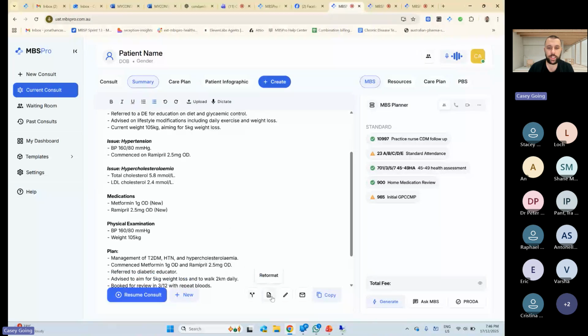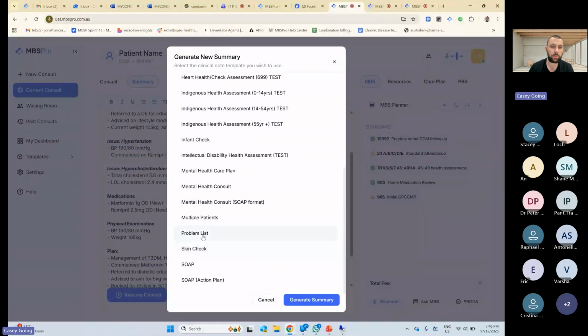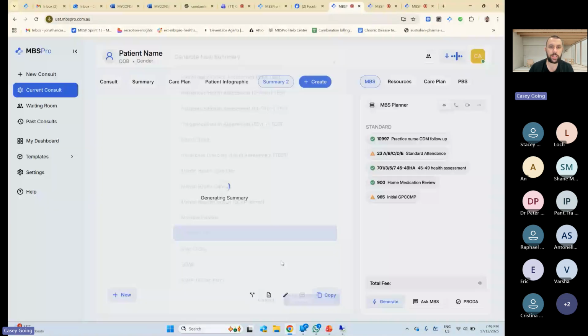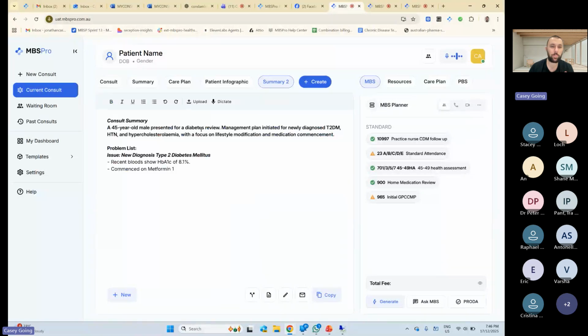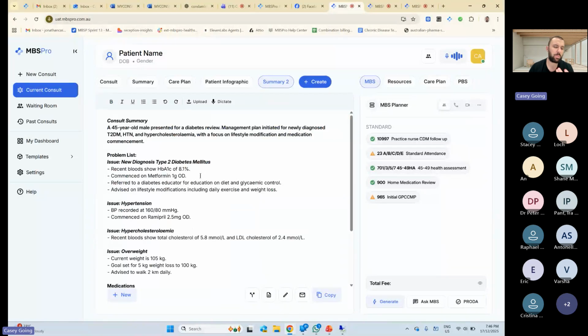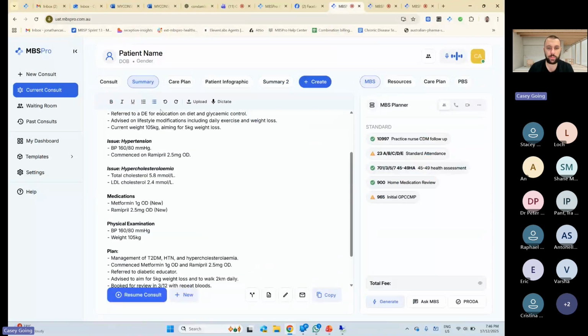The other thing that we've got here is reformat. So you can change it into a different note. If you've got your own type of notes, or if you want to turn it into a problem list, we'll generate the summary, it'll put it as summary 2 and generate it in problem list format, which is possibly similar to what we did before anyway. But if you like it in a different format, that's what it does. So I'll go back to the original summary.